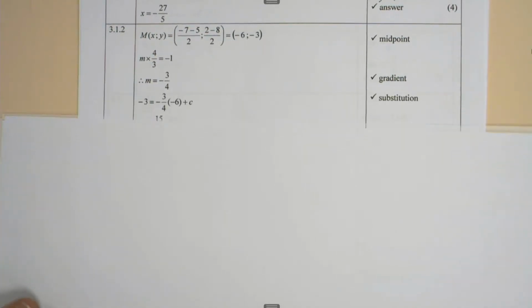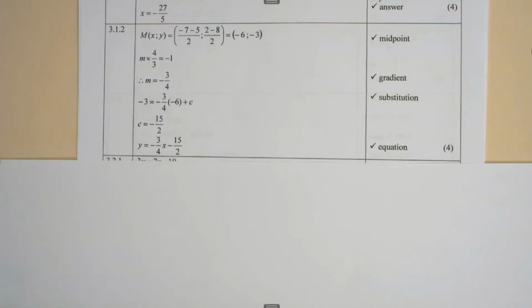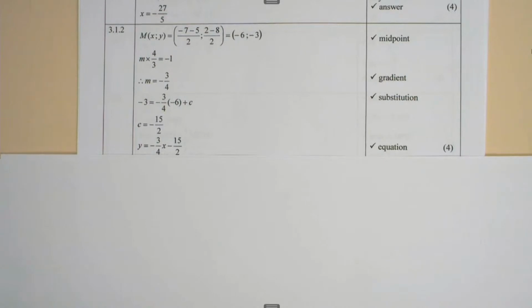Then we substitute the midpoint (-6, -3) and the gradient of -3/4 into the straight line formula, and the c value is equal to -15/2. The equation is y equals -3/4 x - 15/2.